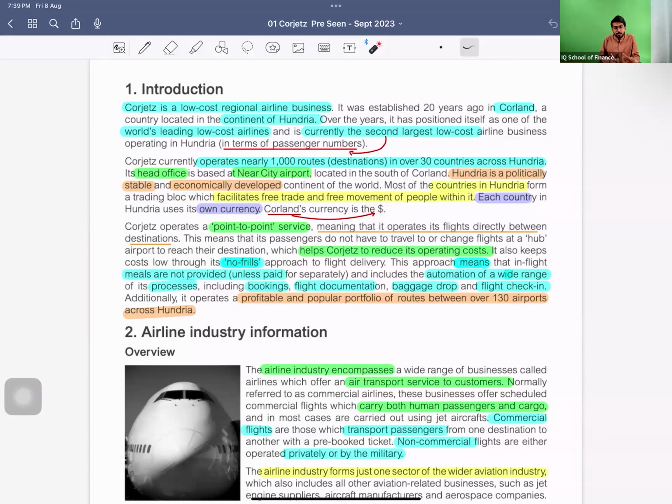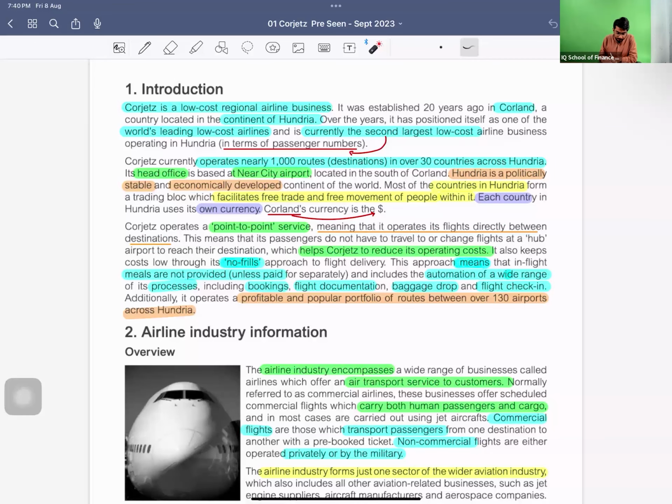There are two types of services in the airline industry, and Corjetz operates through a point-to-point service. Those who have ever traveled by airline would know that there are two kinds of air routes. One is direct from where the journey starts to the destination, and then we have connecting flights, right? So Corjetz operates on point to point. That means from the initiation to the destination, their flight does not stop at any point. This is their way of operation, meaning that it operates its flights directly between destinations.